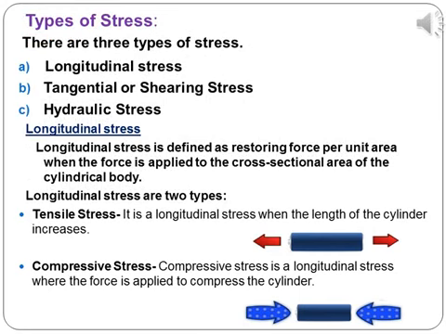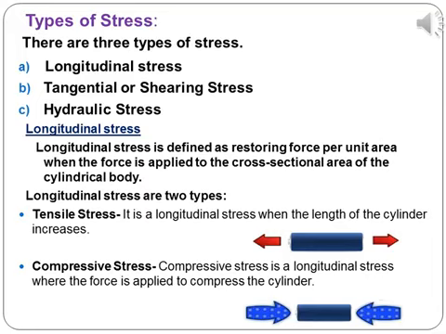There are three types of stress. These are A. Longitudinal stress, B. Tangential or shearing stress, and C. Hydraulic stress. What is longitudinal stress? It is defined as restoring force per unit area when the force is applied to the cross-sectional area of a cylindrical body.